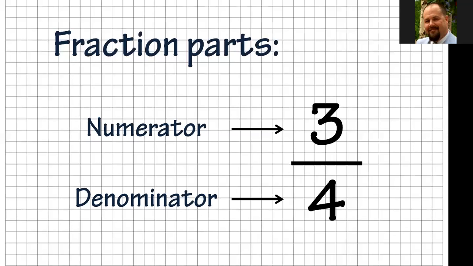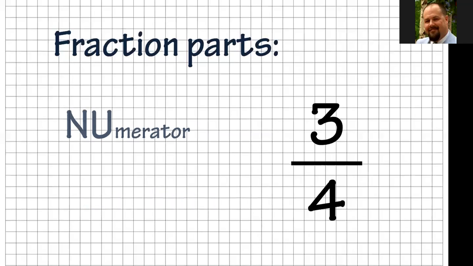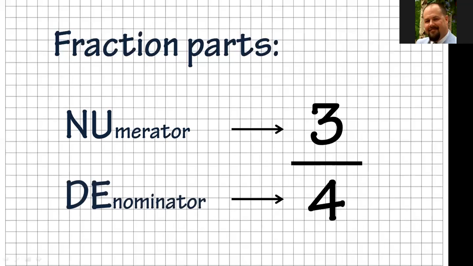There's a lot of little tricks I've heard people use through the years. One of the best that I heard is from another teacher, Miss Jill, that I used to work with. She taught me this a long time ago, and it's a good way to remember it. So here's one little trick to remember. The numerator that's on top is numerator. It has the NU as the first two letters. So NU, and then if you look at the next one, the denominator is DE. So you have numerator, denominator, and that spells the word nude.